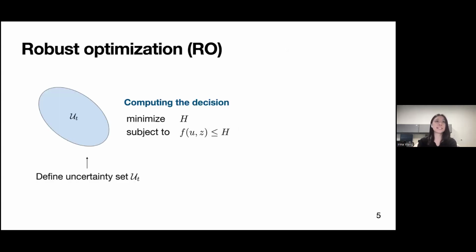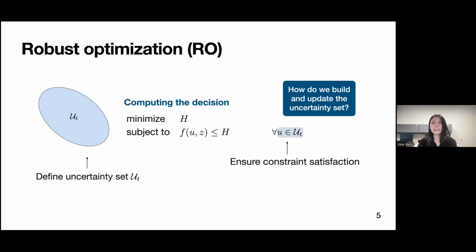So the robust optimization framework is, we define some uncertainty set U of t and solve this optimization problem where for each realization within this uncertainty set, we ensure constraint satisfaction, of course. And here I put this in epigraph form, so I have minimizing h, the objective value, subject to this uncertain constraint. And the important part here is how do we build and update this uncertainty set?